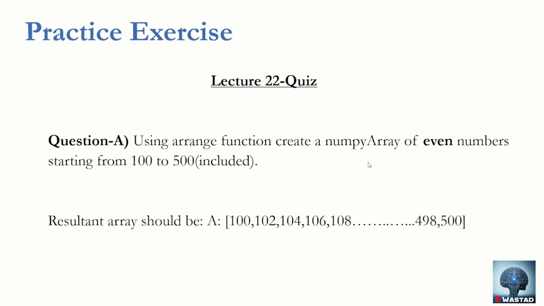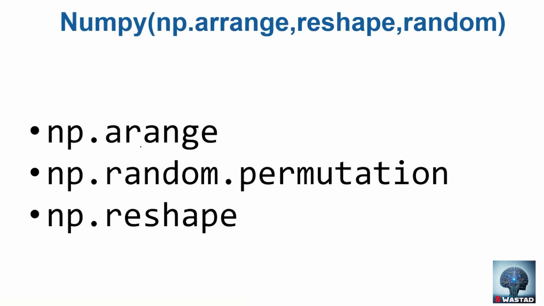Using the arange function, create a NumPy array of even numbers starting from 100 to 500, and you have to include 500. So basically your array should start from 100, and it should contain even numbers. So 100, then 102, then 104, up to 500, including it. So how can you do this? It's pretty simple. Try it on your own, and then as usual, we'll discuss the solution in the next video. Best of luck, guys.